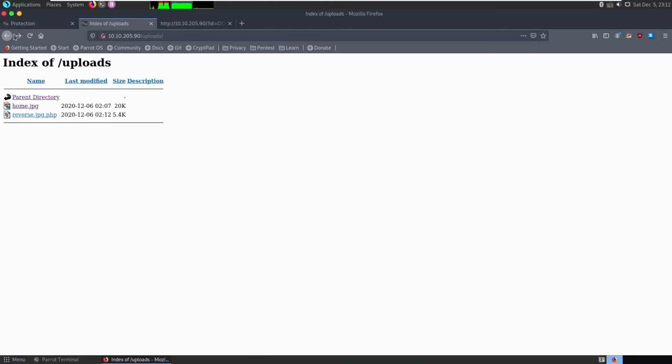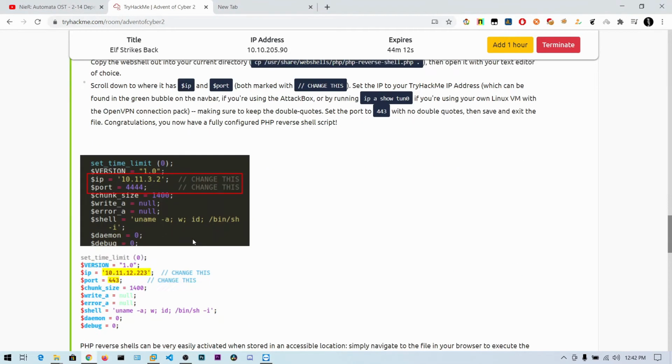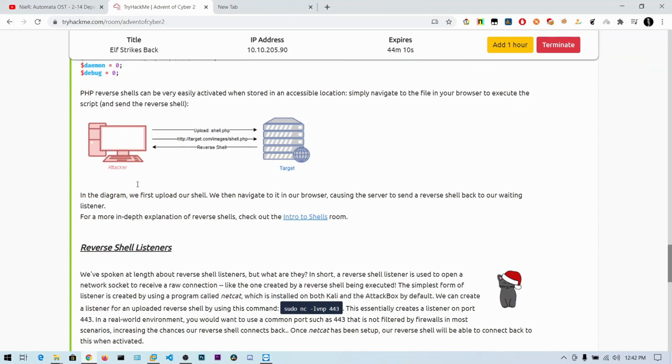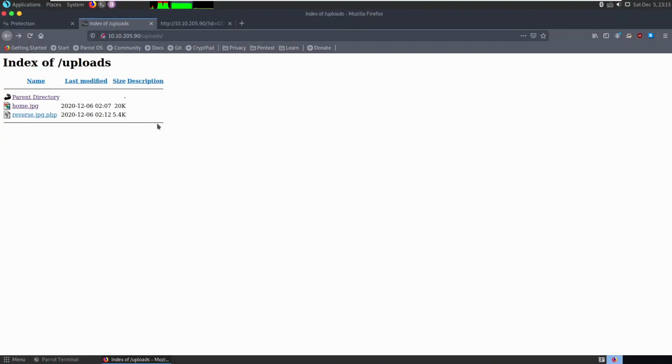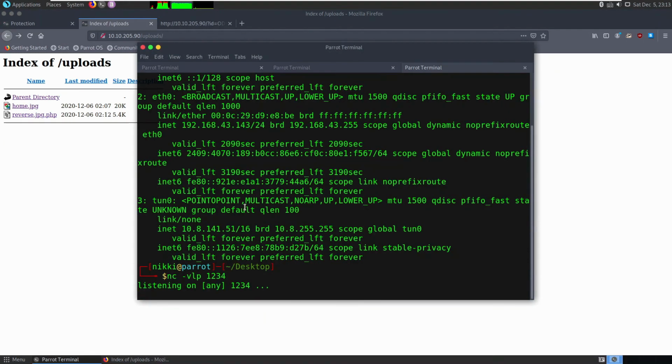There may be a firewall filter on port 1234, so we should try port 443, because they have mentioned 443. Maybe it does not block the outgoing connections from 443 and port 80. So let's go ahead and change the port.